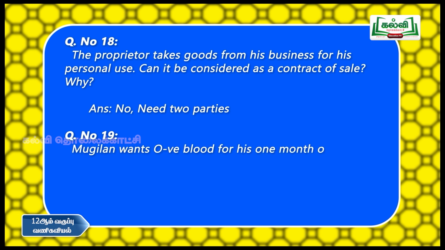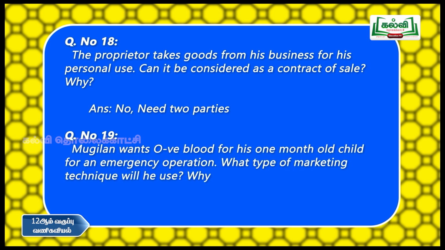The next one. Mugilan wants O positive blood for his 1-month-old child for an emergency operation. What type of marketing technique will he use? Why? This is in order to spread the news of the demand for O positive blood for the 1-month-old child. The answer is viral marketing, because the news should be spread all over the particular area in order to acquire the O positive blood. This is viral marketing, news spread as a viral.